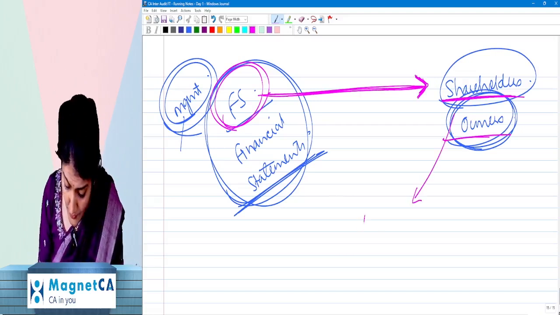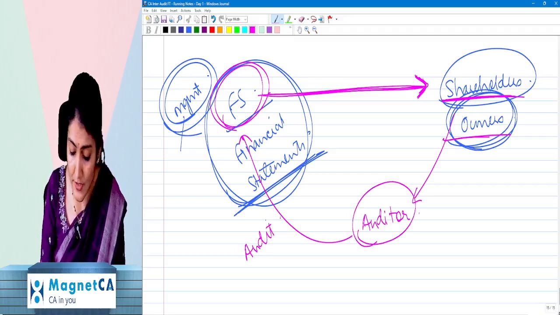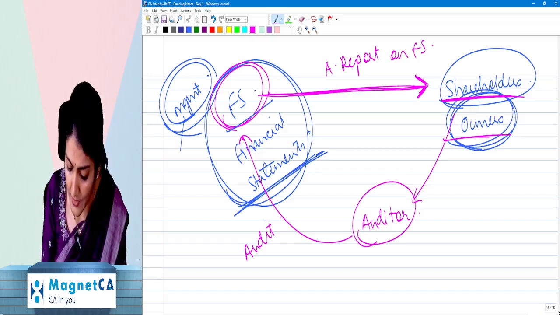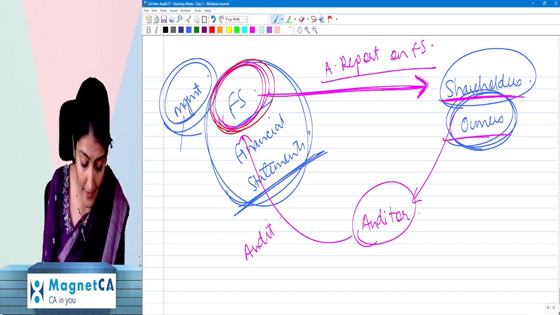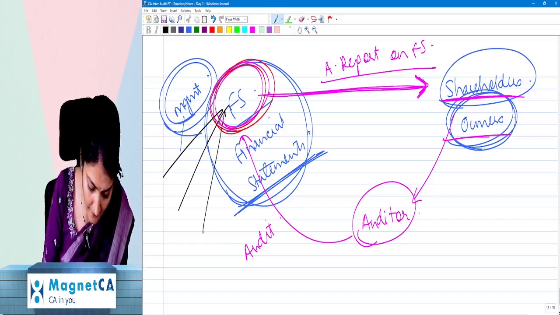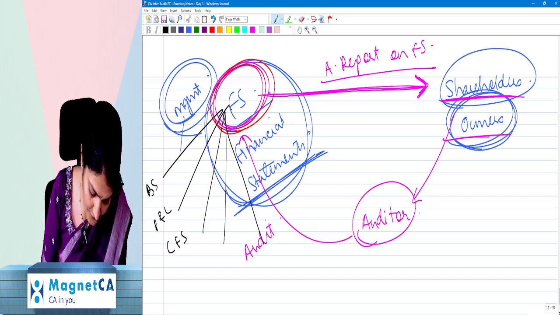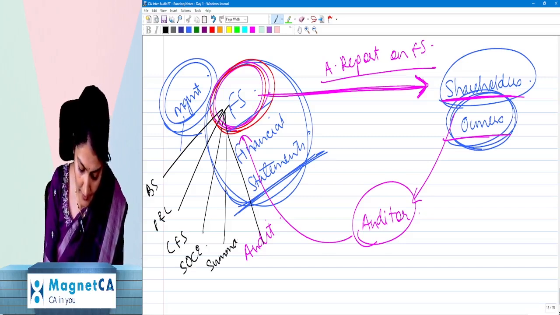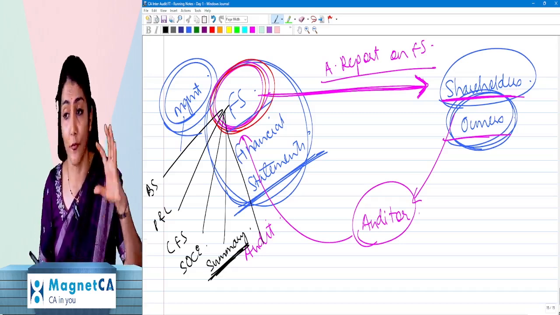So what do shareholders do? They appoint an auditor. And they tell the auditor, you do the audit of these financial statements and issue us an auditor's report on the financial statements. What do you mean by financial statements? Balance sheet, statement of profit and loss, cash flow statement, statement of changes in equity if applicable, and the notes, and a summary of significant accounting policies and the other explanatory information.